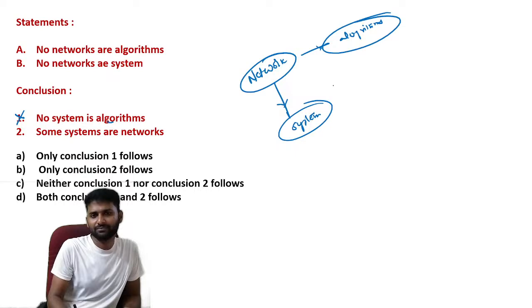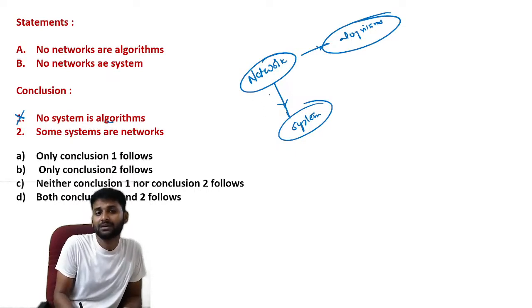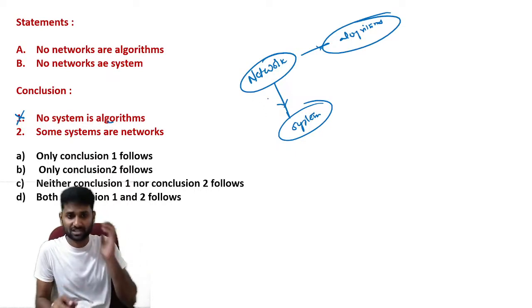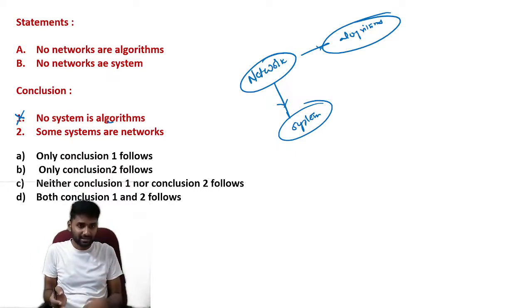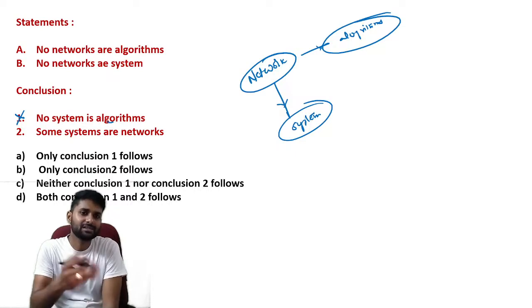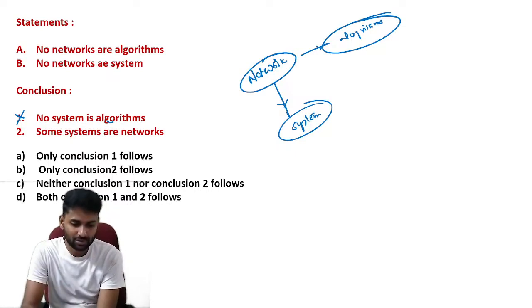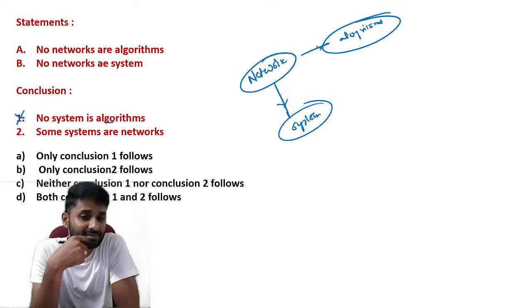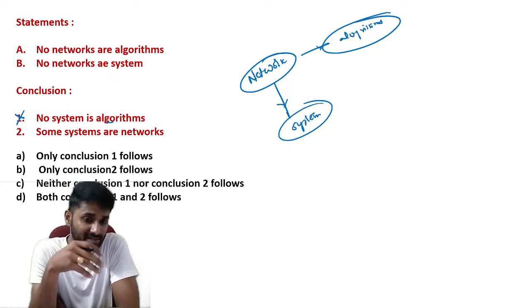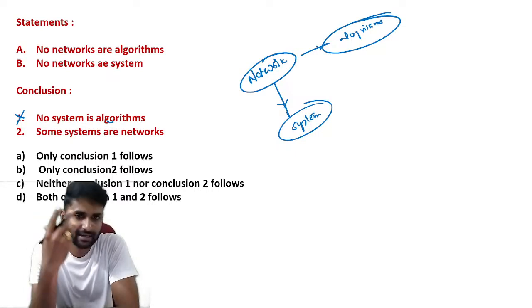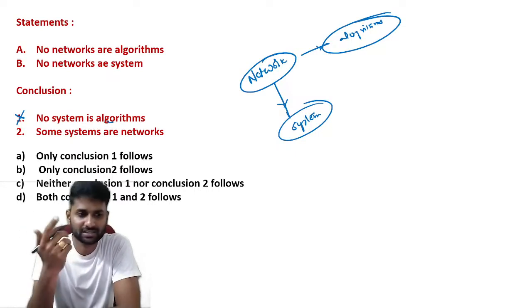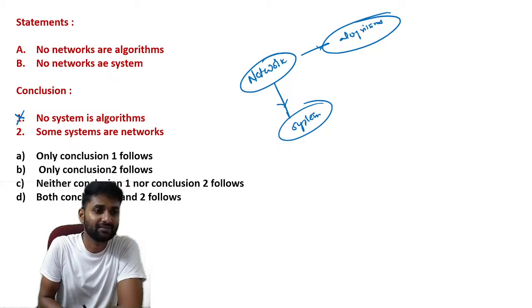Why? Because we can merge these two circles. You cannot merge network and system, and you cannot merge network and algorithm. But we can merge both system and algorithm. So it is possible that some system can be algorithm, some algorithm can be a system, all algorithm is system, all system is algorithm. So you can get different conclusions. That's why no system is algorithm is an invalid conclusion.